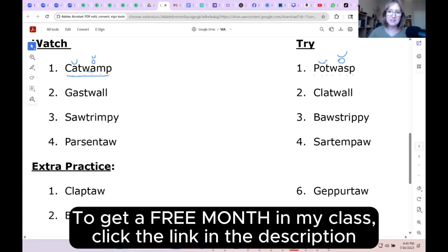All right, so this O is going to say ah because the next two letters are consonants. This A is going to say ah because it follows a W. So we have two different spellings for the ah sound here, but you don't have to wonder why. You don't have to wonder what's going on there. Those letters make perfect sense. This O is the most common spelling for the ah sound. You're going to see it for ah in most cases. However, if you hear ah after a W, you're going to notice that it's spelled with an A. Same sound, two different spellings, but you know why. So when we blend those sounds together, we have pot wasp, pot wasp.